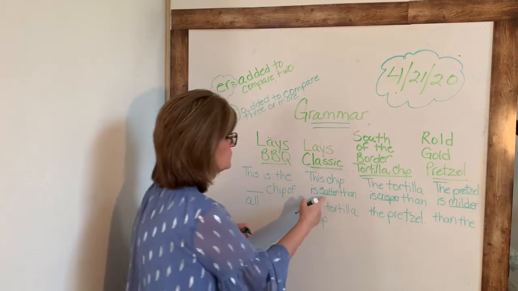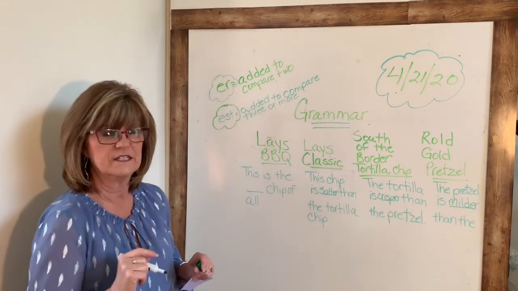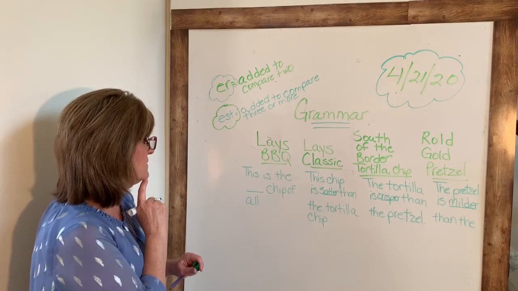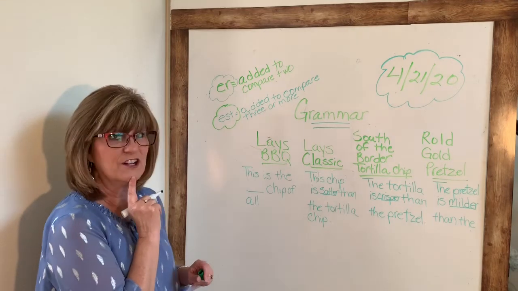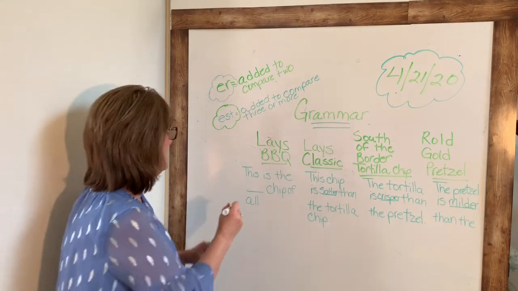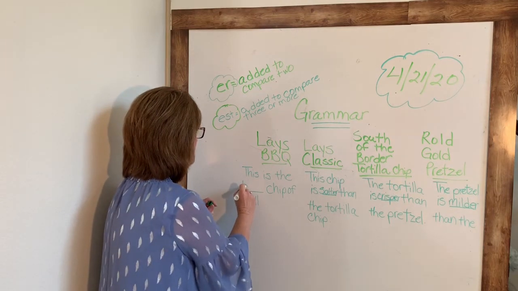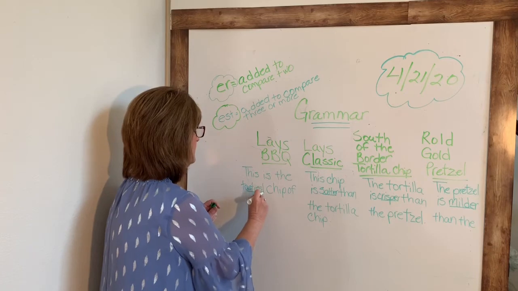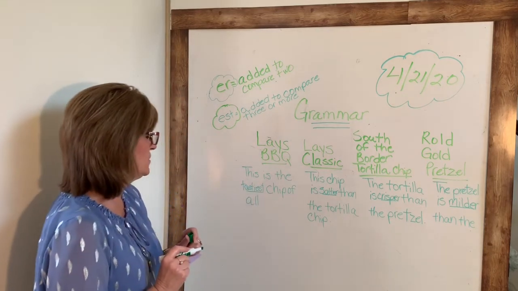Okay, and salty ends with Y, so remember I have to change the Y to I and add ER. And then the Lay's chip, this is the blank chip of all. You don't think you know what I'm going to say? I'm going to say this is the tastiest. It's one of my favorites. It is the tastiest chip of all.